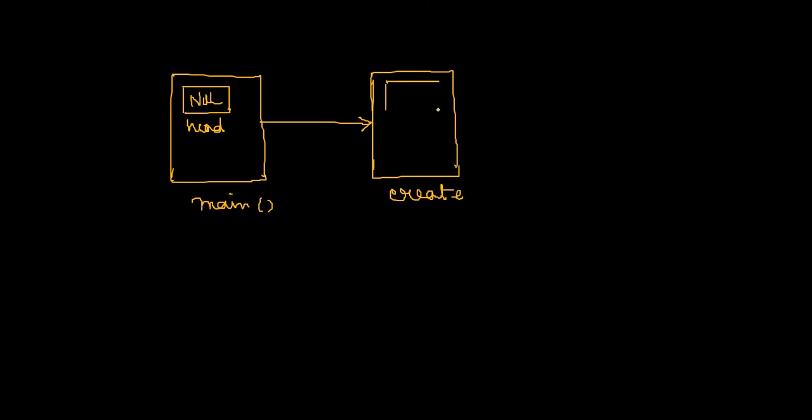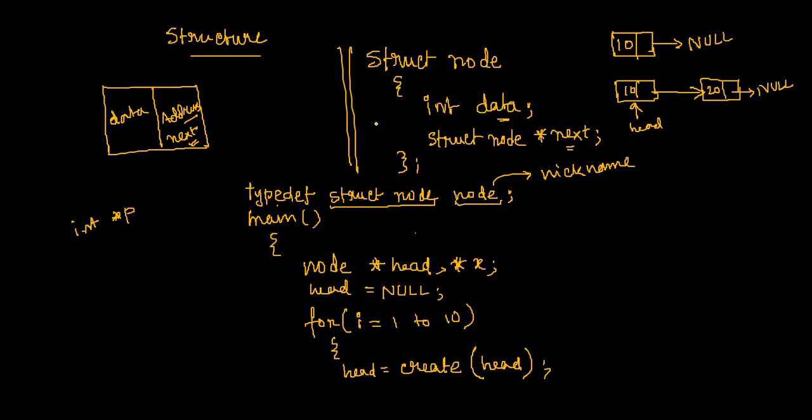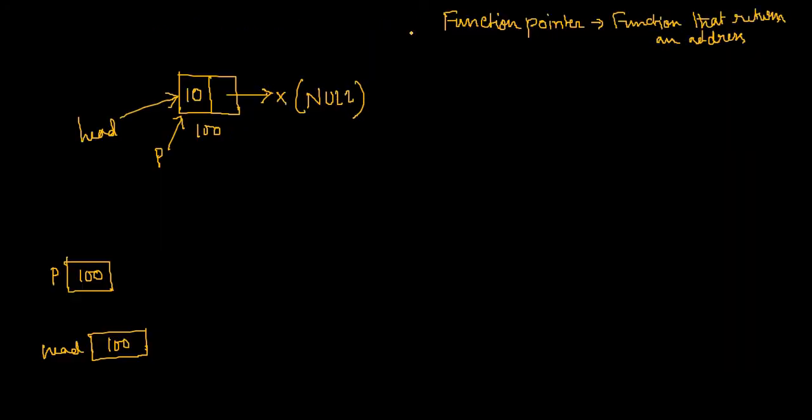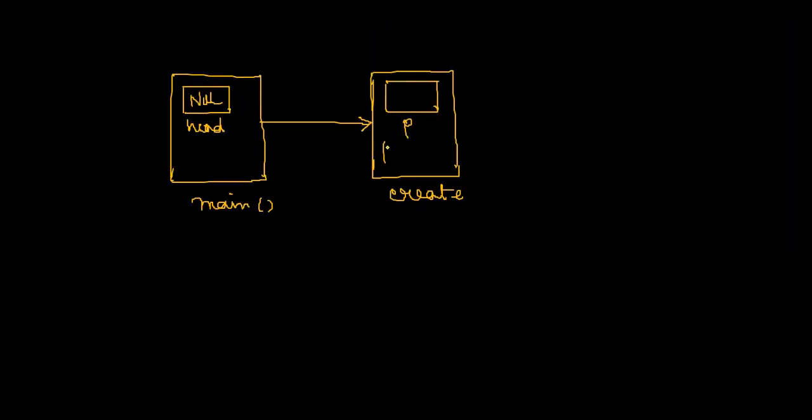This create function contains a pointer P. Fine. There is nothing in the parameter. Okay, yes, I have this parameter over here. So this head is here. So I have one more pointer here, that is head.